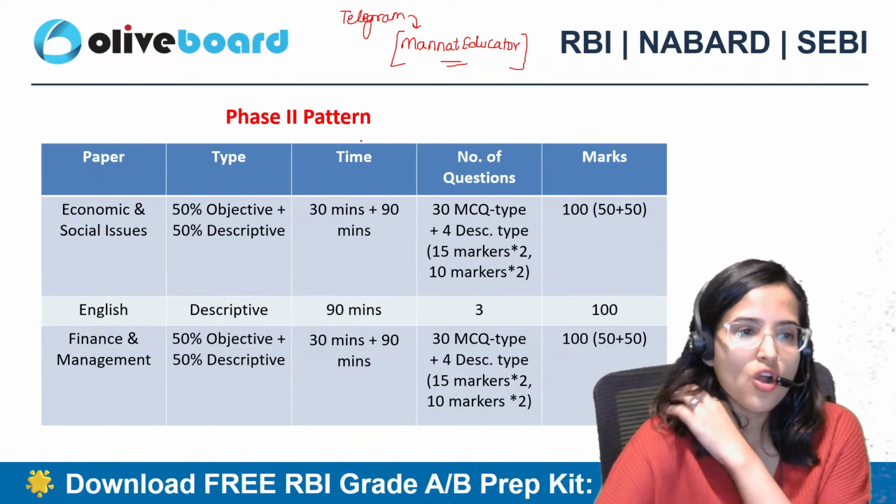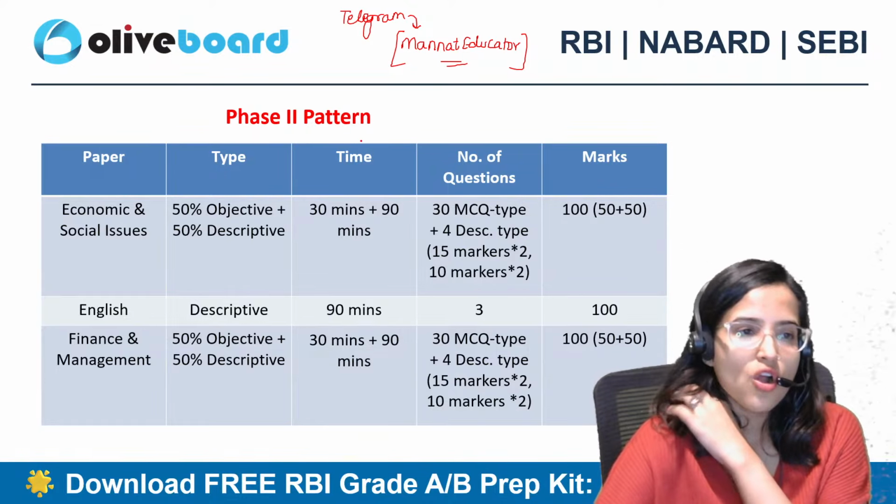So let's talk about the pattern first of all. So you have ESI, you have English, and you have finance and management. These are the three papers here, right? ESI में you have 50% objective, 50% descriptive. Same for finance and management. English is completely descriptive. For ESI and FM, you get 30 minutes and 90 minutes for objective and subjective, and 90 minutes in your English descriptive, right?